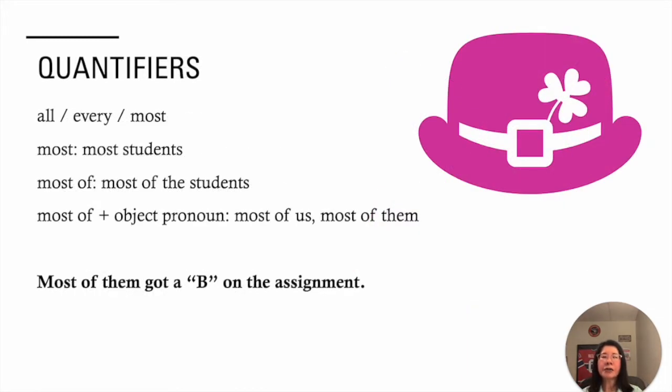What about the word most? We use most plus pronouns like most students. We can also say most of if we are talking about a group. If that's a pronoun after most of, it should be an objective pronoun, like most of them. Here's an example sentence. Most of them got a B on their assignment.